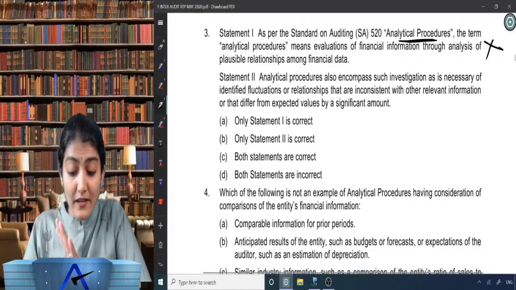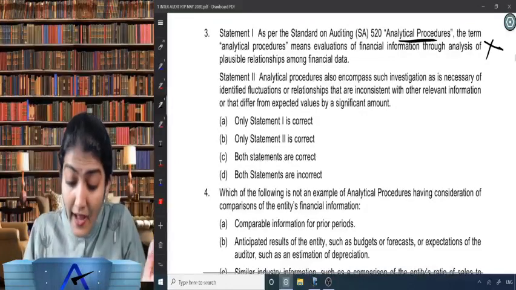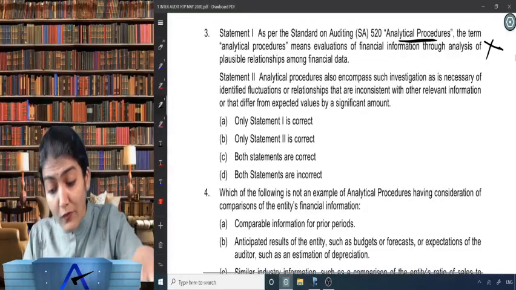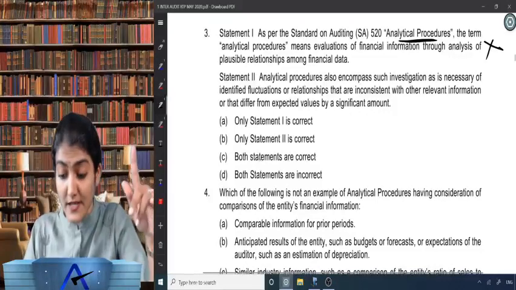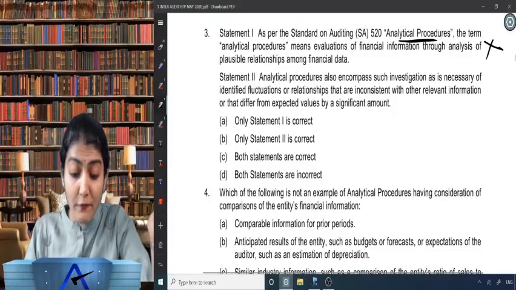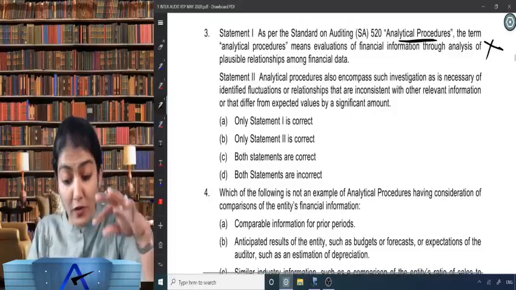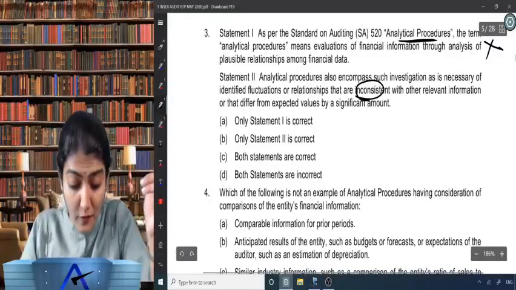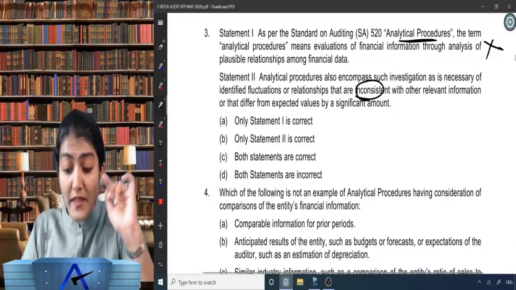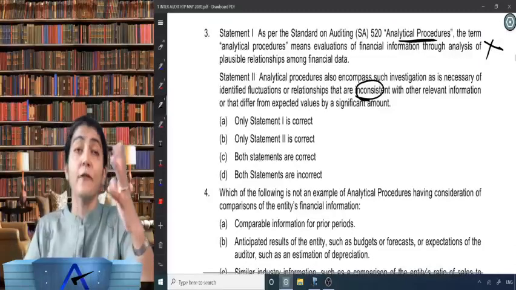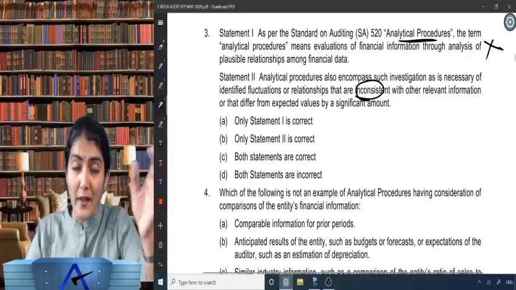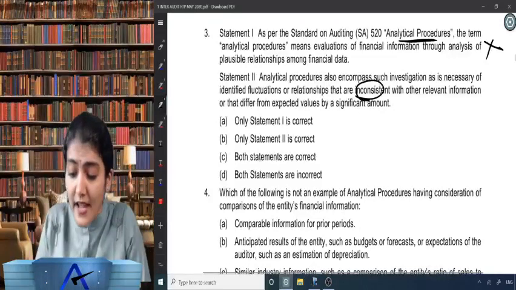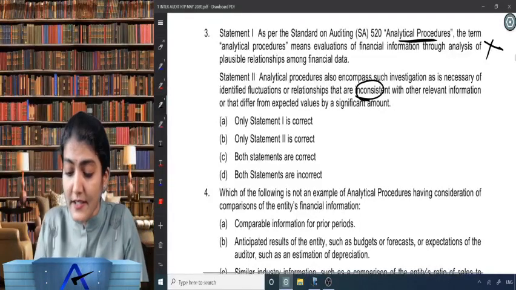Right, so this statement is incorrect. Second statement: analytical procedures also encompass such investigation as is necessary for identified fluctuation or relationship that are inconsistent with other relevant information or that differ from the expected value by a significant amount. Wonderful. And whenever it is inconsistent, in that case we need to investigate in detail.